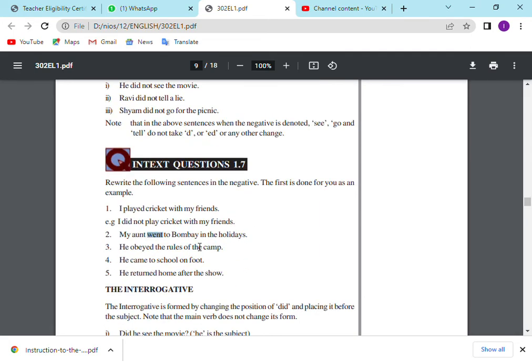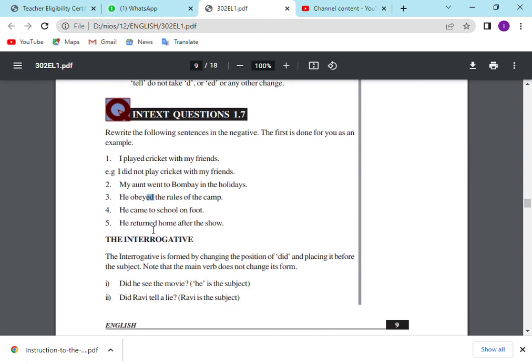So, my aunt went to Bombay in the holidays. Went is the past tense verb. First we have to change it into present tense. My aunt go to Bombay in the holidays. Simply adding did not: My aunt did not go to Bombay in the holidays. That's all. He obeyed the rules of the camp. Just remove the ed. He did not obey.